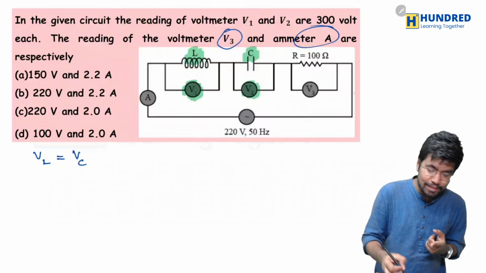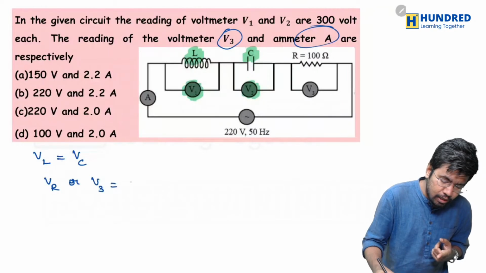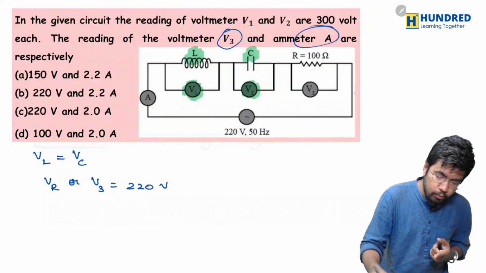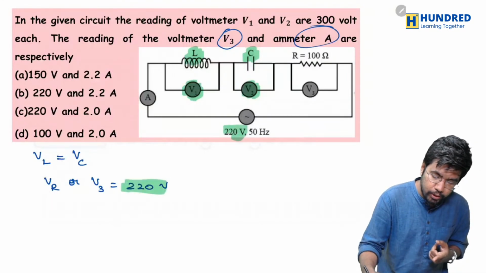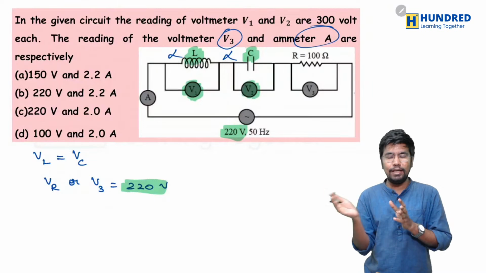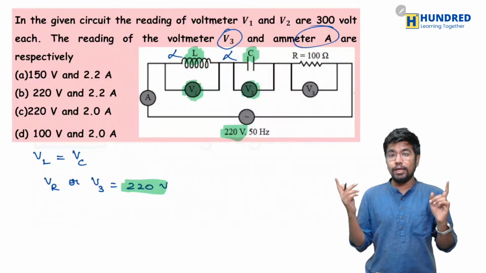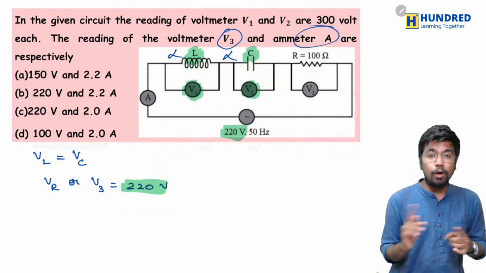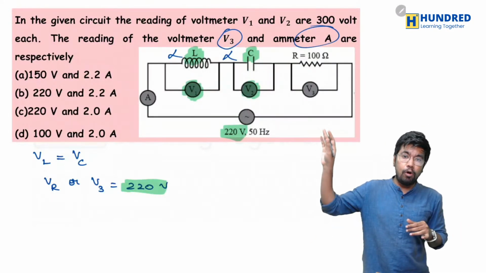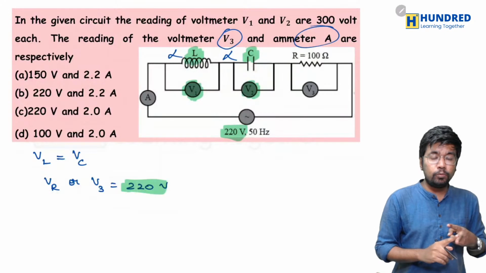The first thing you can say is the voltage across the resistance, or the voltage V3, should be equal to 220 volt. Why, sir? Why should it be 220? Because they both cancel each other. When it comes to VL and VC, they are 180 degrees out of phase, so they cancel each other, which means that the 220 volt we supply should all go to the resistance only. That's why we choose the value of VR or V3 as 220 volt.